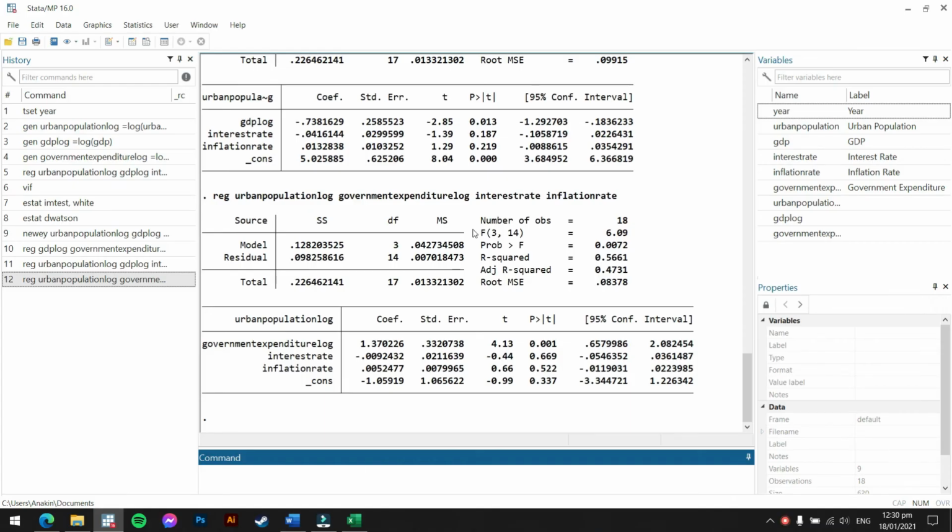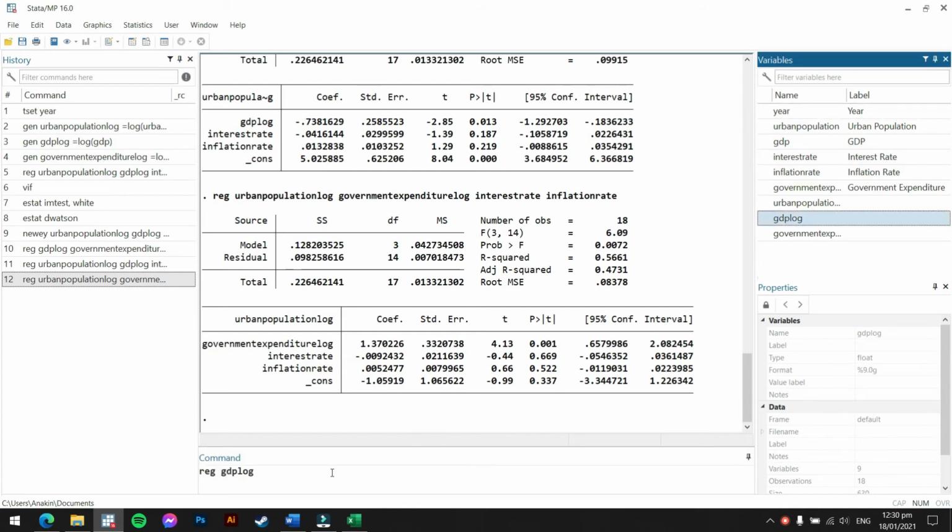After doing all the steps in testing for valid and strong instruments, we will now proceed to Hausman's test for endogeneity. Basically, it's the same step 1 from testing for valid and strong instruments. We regress the endogenous variable, which is the GDP log, on our candidate IV, which is government expenditure, along with the control variables, which are the interest rate and inflation rate.